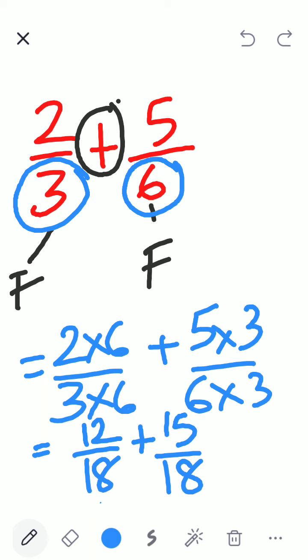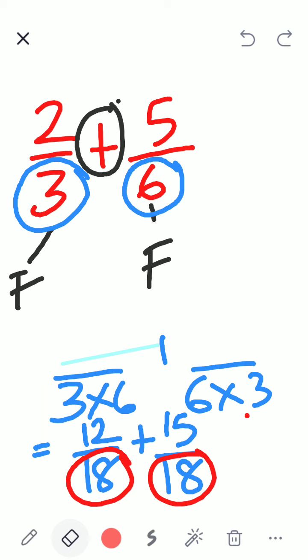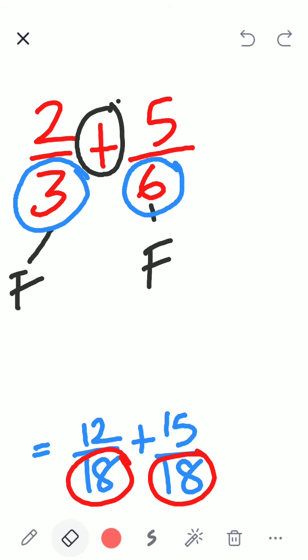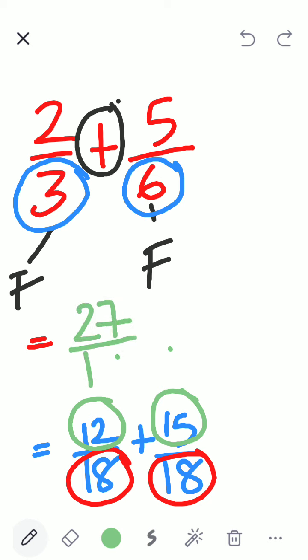Now they have been converted to what kind of fractions? When you compare, now they have got converted to like fractions. Now, when they are converted to like fractions, what can you do? You can straight away add the numerators. So you will get 12 plus 15, 27. The denominator remains the same. You will not add the denominator.